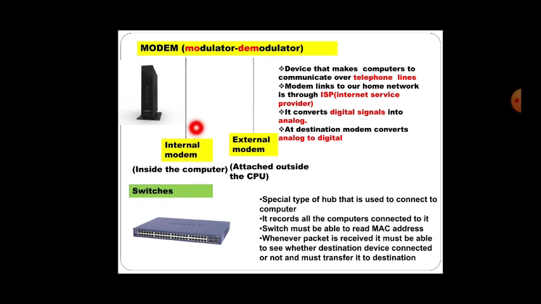Modems are classified into two types, the internal modem and the external modem. The internal modem is already present inside the computer or the CPU, and the external modem is attached outside the CPU. Hope you are finding the difference between them. So a modem is a modulator and demodulator, a device that communicates over telephone lines.